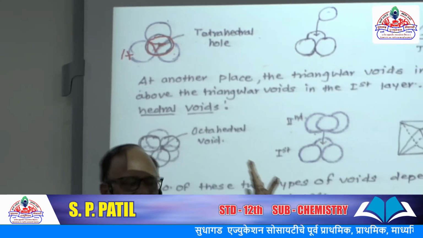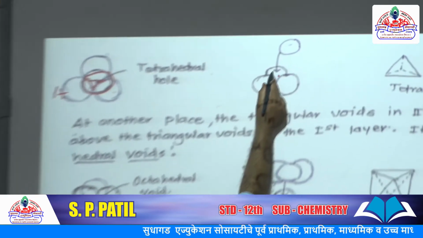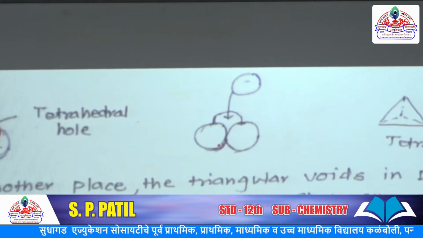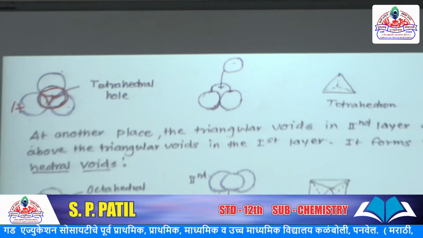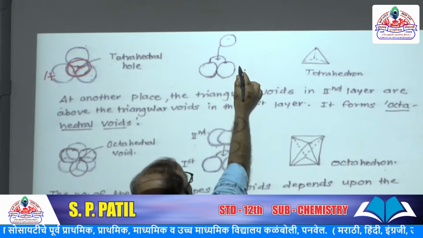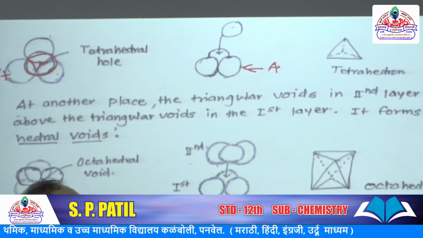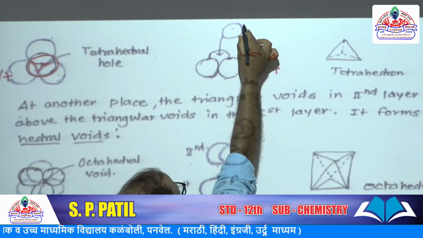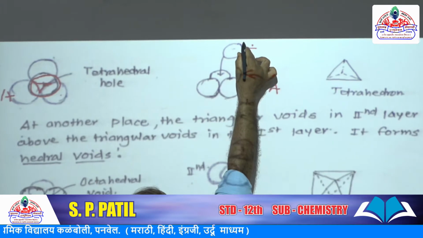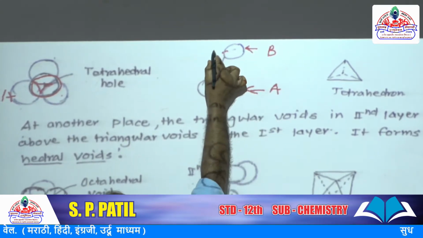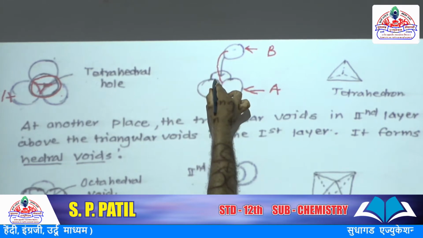See carefully. If we look at these three spheres from the front, they belong to A layer, and the sphere of B layer appears in this depression.